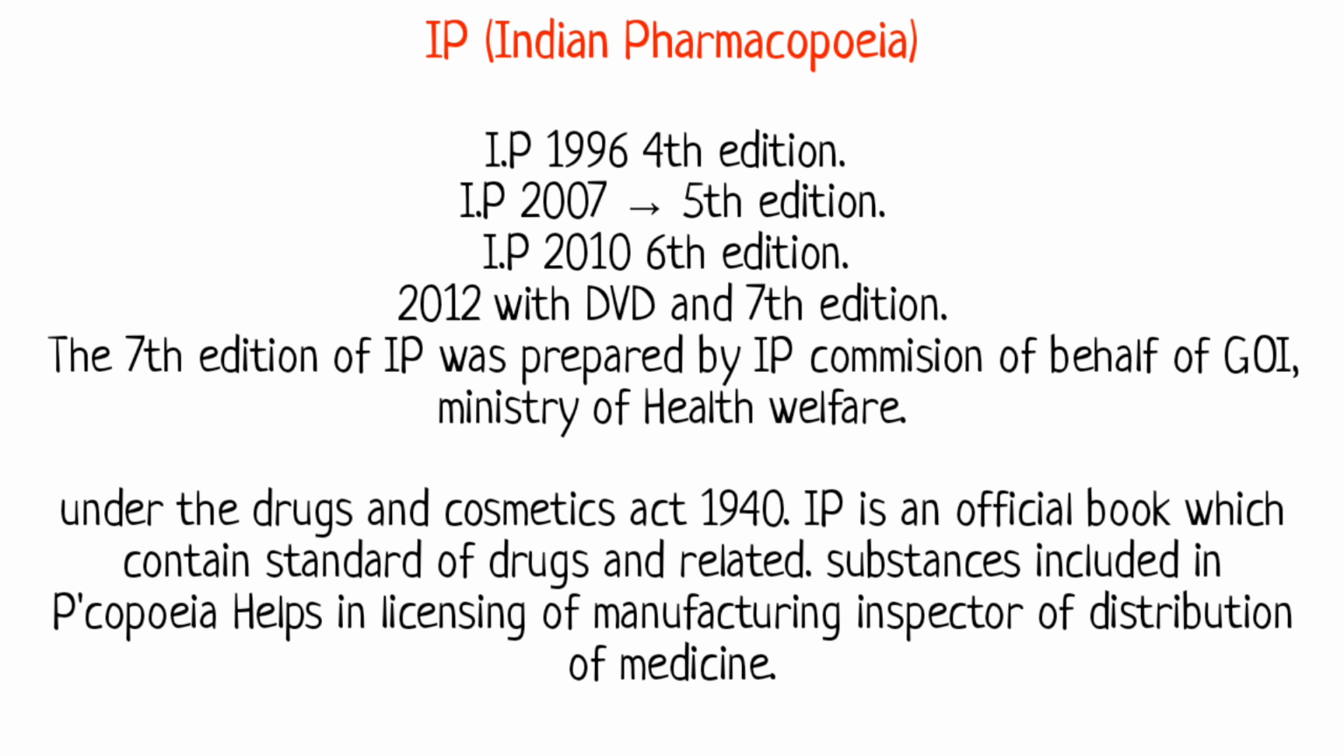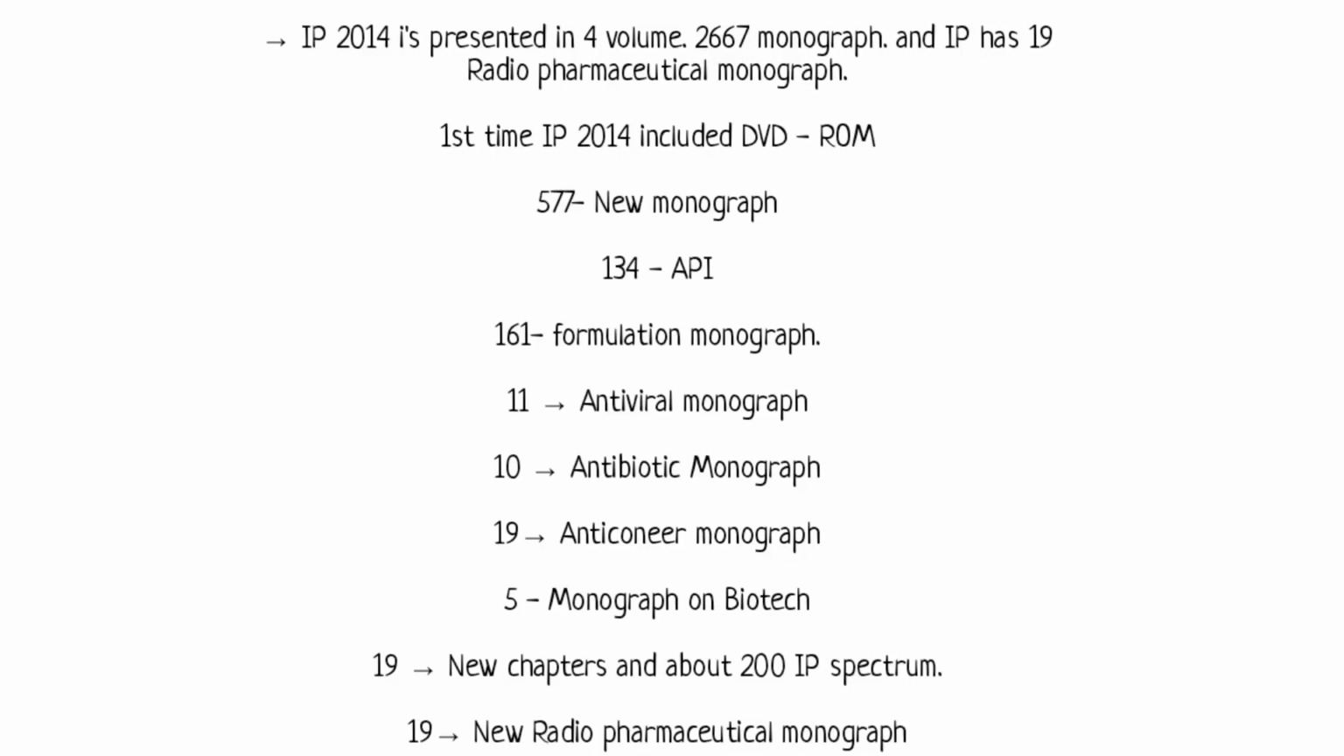Under the Drugs and Cosmetics Act 1940, IP is an official book which contains standards of drugs and related substances. It helps in licensing of manufacturers and inspectors of distribution of medicine. IP 2014 is presented in 4 volumes, with 2,667 monographs, and for the first time IP has 16 radiopharmaceutical monographs. First time, IP in 2014 included a DVD-ROM.